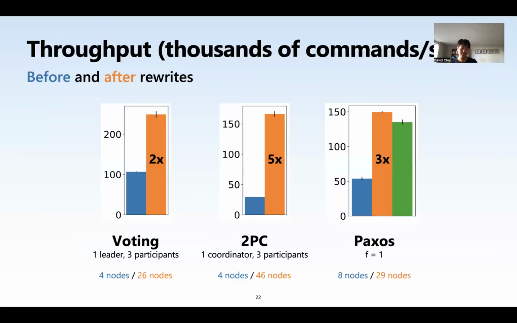And here's our results. So for voting, 2PC, and Paxos, the throughput was increased by 2 times, 5 times, and 3 times, respectively. And for Paxos specifically, this is comparable to numbers from hand-optimized Paxos running on the same hardware from prior work. I don't show latency here, but that was largely unchanged. You can check it out in the paper. What I think is really cool is that we did not have to understand these protocols, right? We just had to analyze them for preconditions and then apply their rewrites. So we did not need to be an expert.